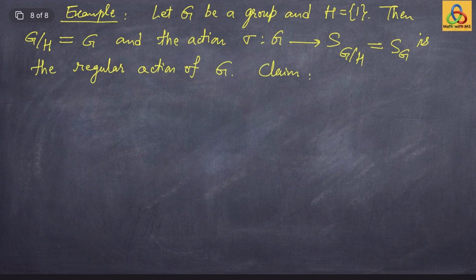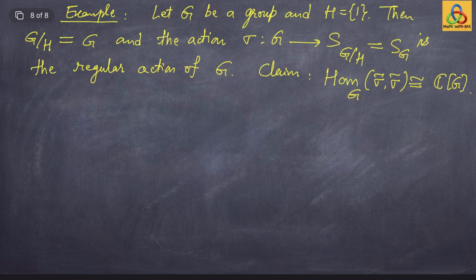The claim is that the centralizer algebra in this case, Hom G of sigma tilde, is isomorphic to the group algebra CG. So this connects with the theory of group algebra that we discussed in the beginning lectures.